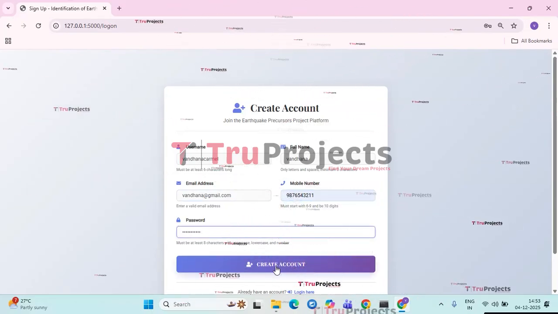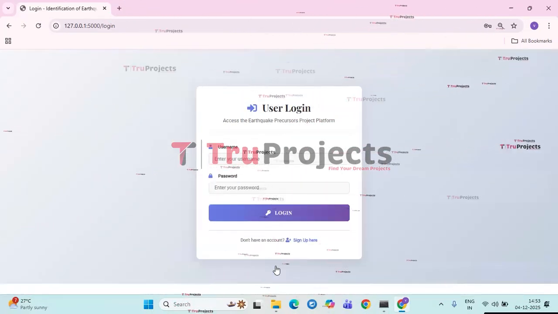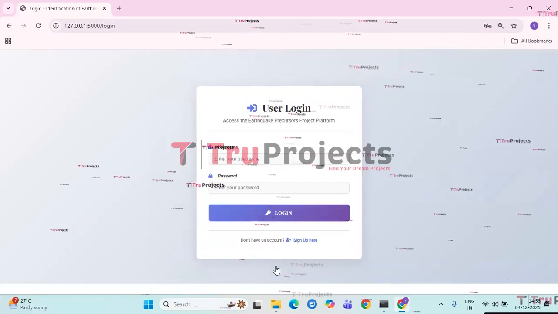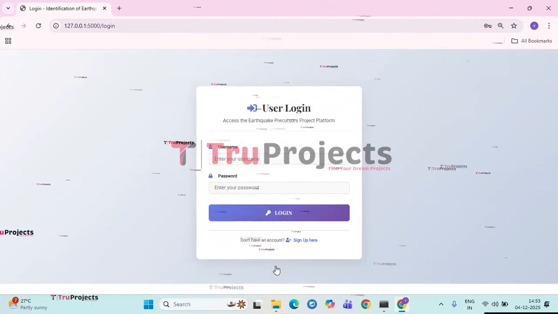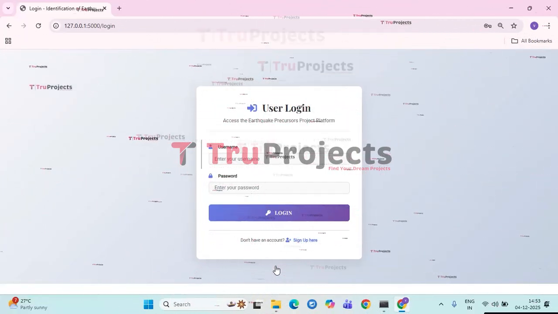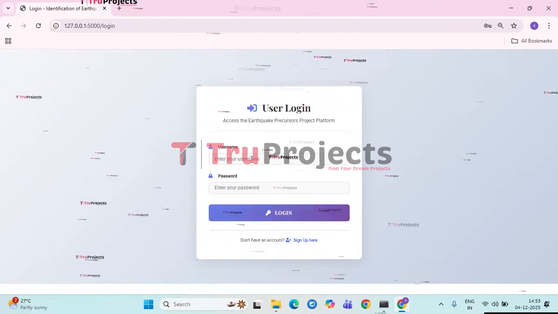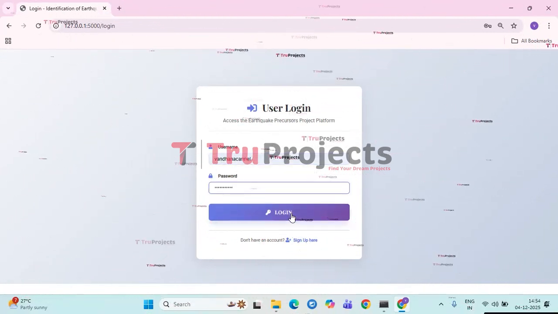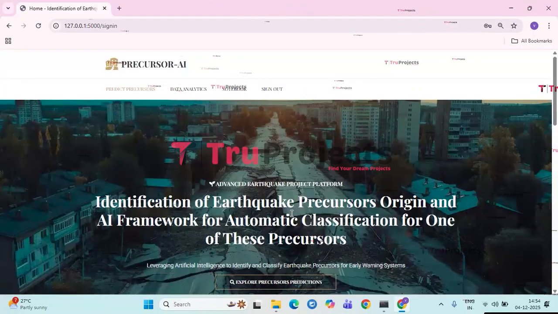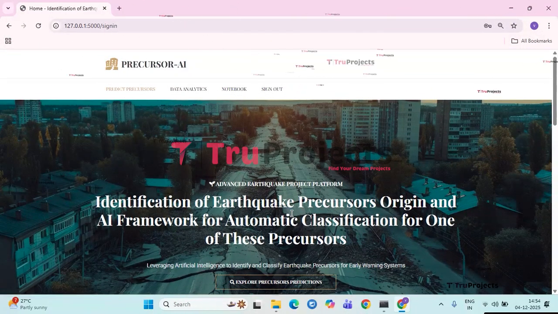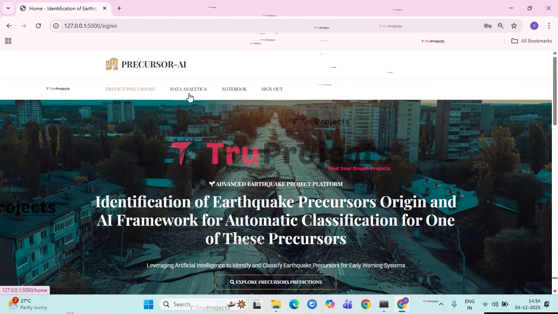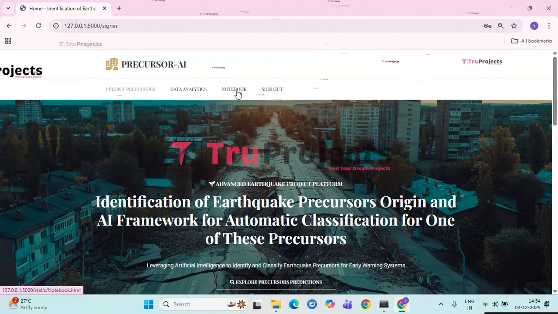Then click on create an account so that all the given details are stored in signup.db and the login.html will be opened, where you need to access the application by username and password. Then click on login so that the prediction page is displayed. In this, we have the predict precursors button, data analytics button, notebook button, and sign out button.